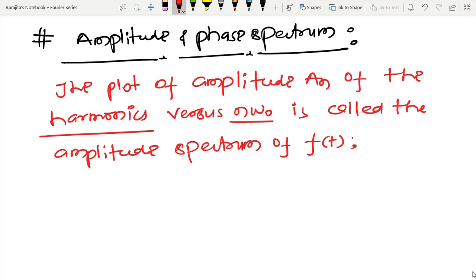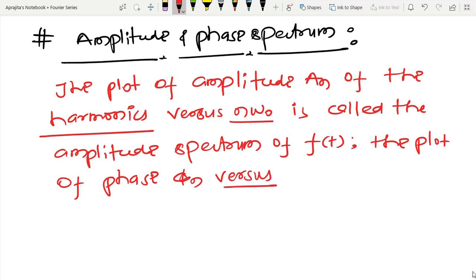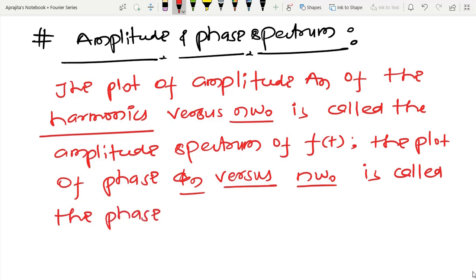And the plot of the phase phi n versus n omega 0 is called the phase spectrum of f(t).